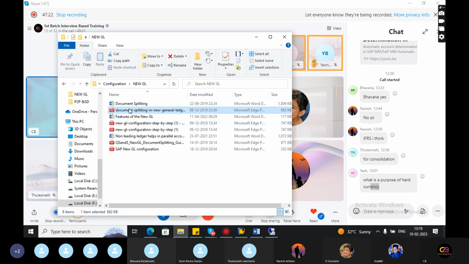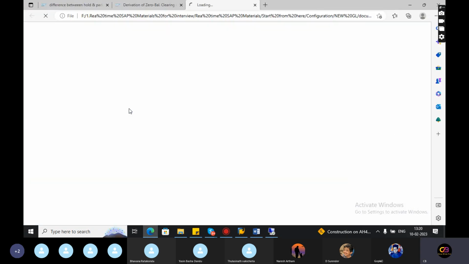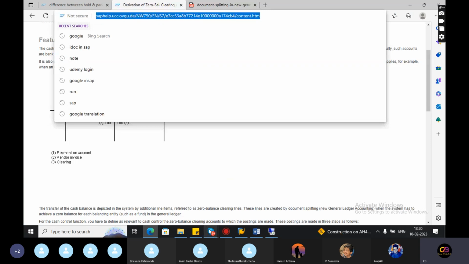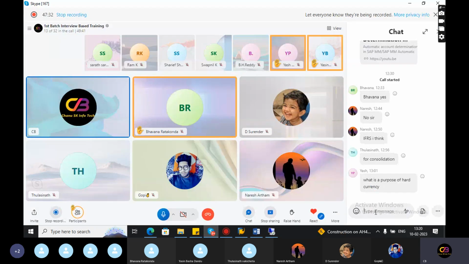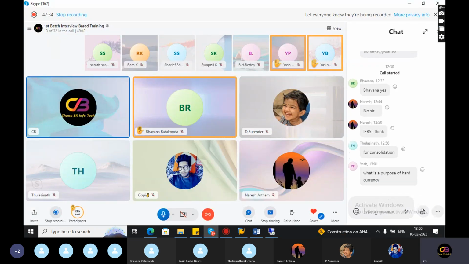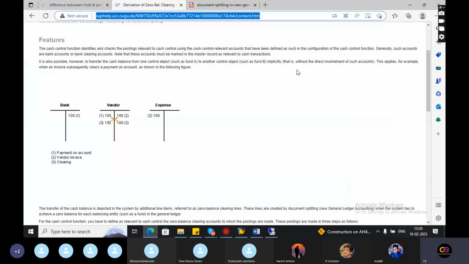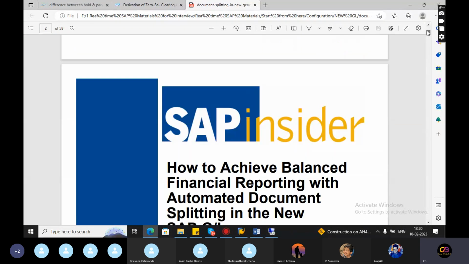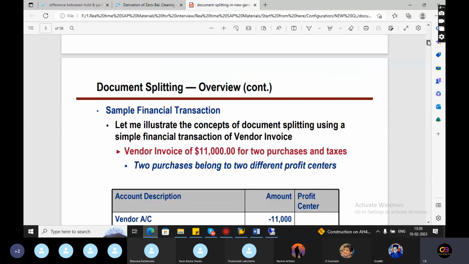Now I will tell you what document splitting is and how it should be split, and you can explain these things to the interviewer as well.